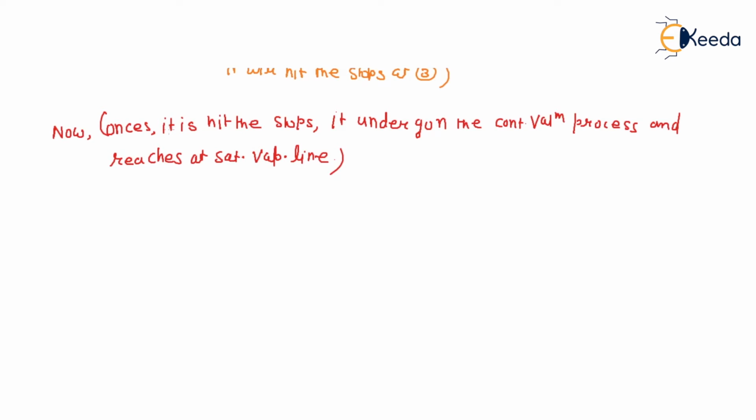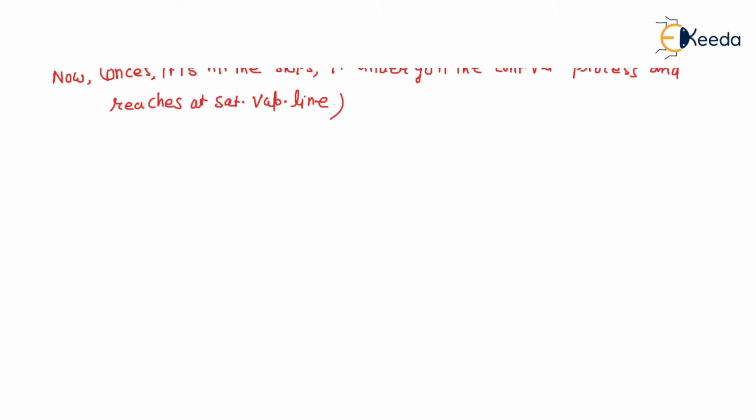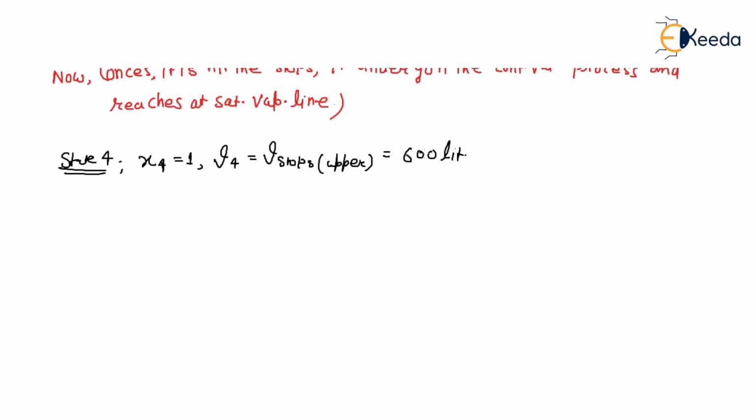So state 4, what is that? At state 4, x4 is 1, v4 is v stop upper, which is 600 liter, right? And p4 is what? P saturated at v4 is 361 kilopascal. So p4 is p saturated at v4.